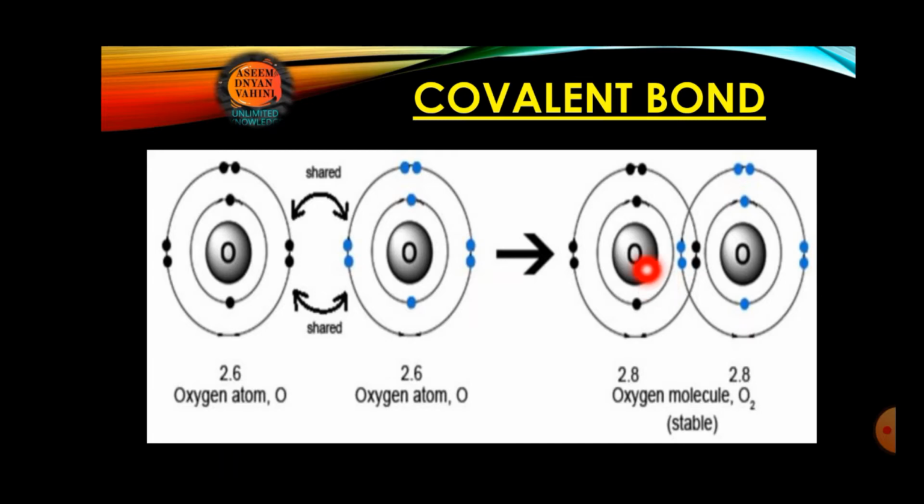So as we can check, the total number of electrons in the last orbit will become 2, 4, 6 and 8. It means this atomic structure is stable. Now let's talk about this one also. 2, 4, 6 and 8. Now this orbit also has become stable because now they both have been satisfied with their pairs of electrons. This is what's called a covalent bond. Okay, I hope you understand. Now we'll move to the next.